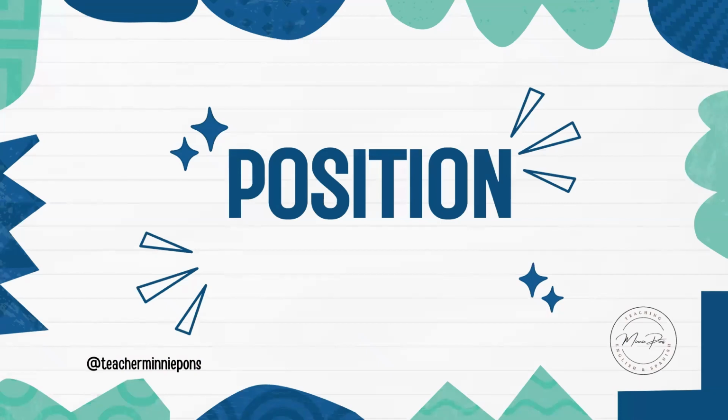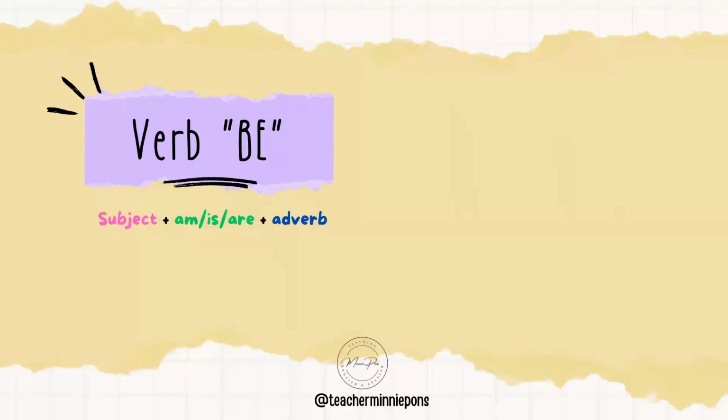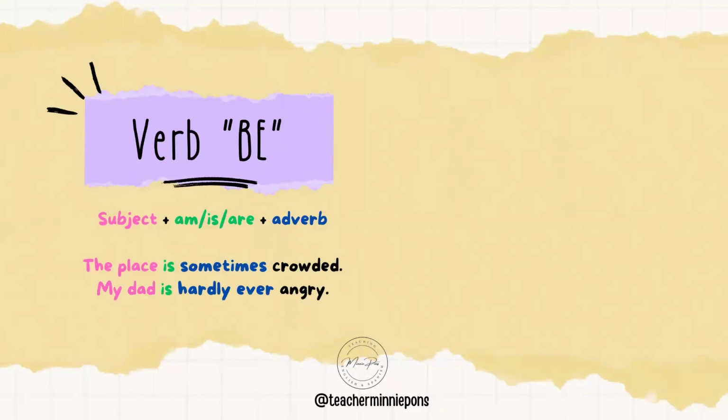Now, let's talk about the position. When you use the verb be, this is the structure that you have to follow. Subject plus the verb be plus adverb. For example, the place is sometimes crowded. My dad is hardly ever angry. I am always happy.